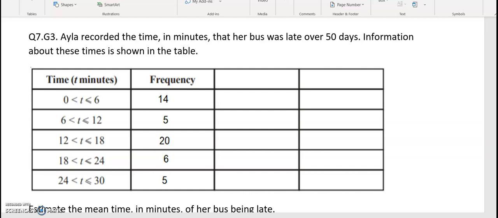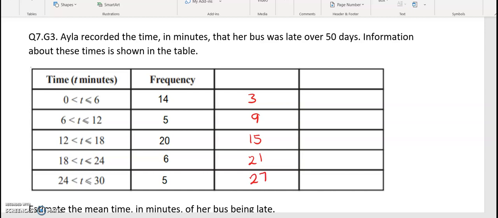So between 0 and 6 there is 3, between 6 and 12 9, between 12 and 18 is 15, between 18 and 24 is 21, between 24 and 30 is 27.